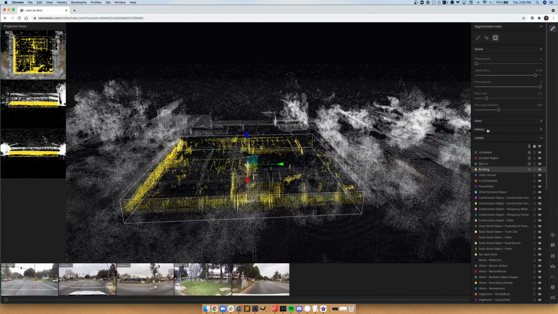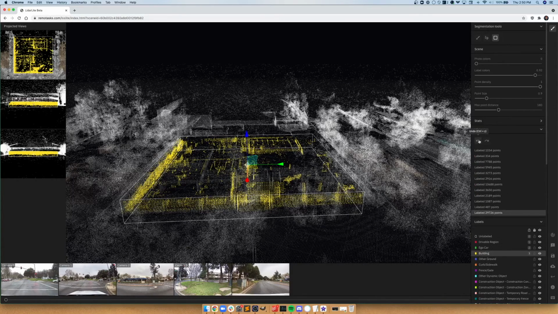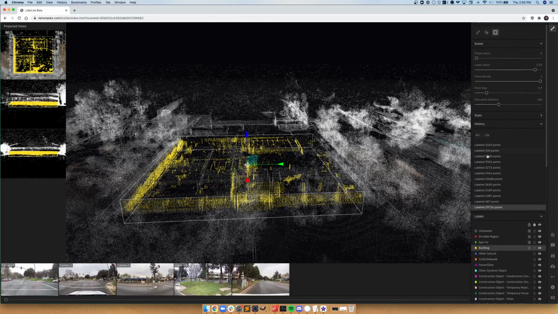You could also open up the history panel here, and you can see the buttons for undo and redo. And you could also see a change log of the changes you've made in the scene so far.